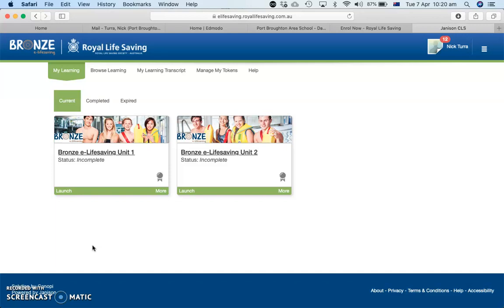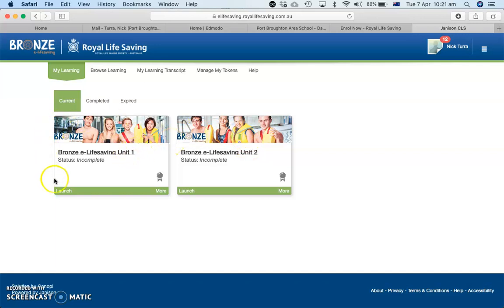Once you've logged in, this is the page that you should be able to see, and we'll just look at the titles across the top here. We've got My Learning, Browse Learning. They're the 2 that we need to worry about just at the moment. So you can see that My Learning, in my account, I have 2 units available to me. One is the Bronze e-Lifesaving Unit 1 and the Bronze e-Lifesaving Unit 2. They are very similar courses. The Bronze Unit 1 is for Year 7/8s and the Unit 2 is for the Year 9/10s, although the content is very, very similar through both of them.